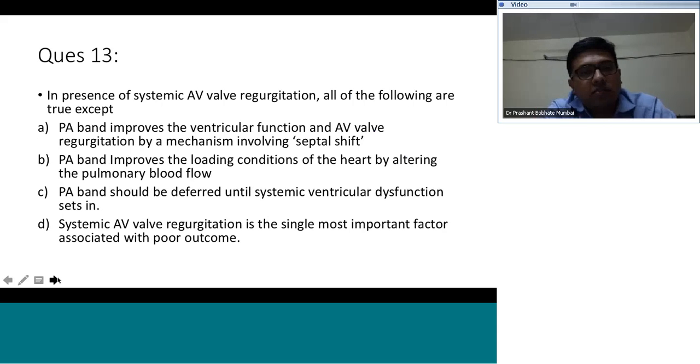So in presence of systemic AV valve regurg, all of the following are true except: PA band improves the ventricular function and AV valve regurgitation by mechanism involving septal shift or by altering the pulmonary blood flow, and the PA band should be deferred until systemic ventricular dysfunction sets in, and systemic AV valve regurg is the single most important factor which is associated with poor outcomes in CCTGA. So all of the following are true except.